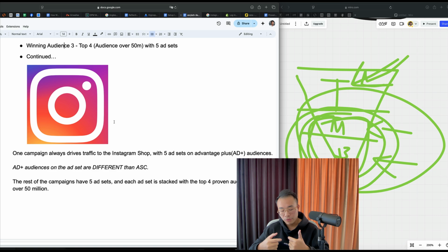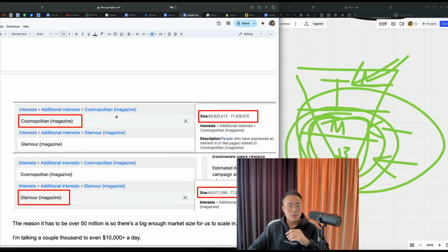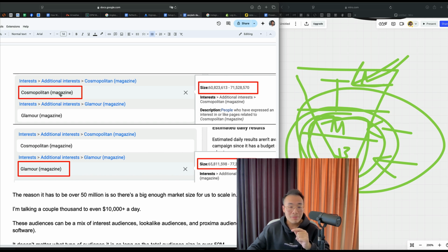So at this point, we know exactly what interests or lookalike audiences, especially interests, work for a specific niche, in fashion or in jewelry, depending on the market. But we also like to test 10 to 15 audiences minimum because there are always nuances case by case, right? So, for example, Cosmopolitan magazine is a really good one. The size is 60 to 70 million. Glamour magazine, 65 to 77 million. If we stack them together, obviously it's over 50 million, right? So that's the size we want.